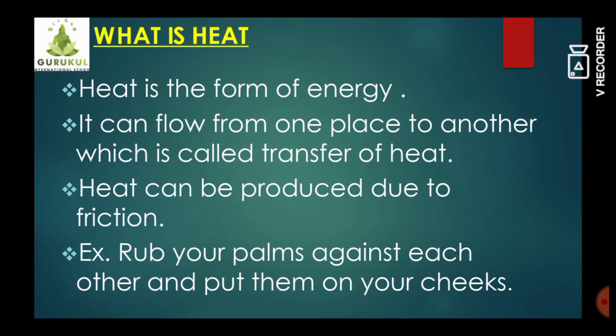The earth receives heat in proper quantities from the sun. That is how an atmosphere temperature favorable to the living world is maintained. Heat is a form of energy and sunlight is the main source of heat energy. Right, students? And how can this heat flow? Heat can flow from one place to another, which is called transfer of heat. Transfer of heat means what, students? When heat is going to transfer or flow from one place to another place. Heat can be produced due to friction.